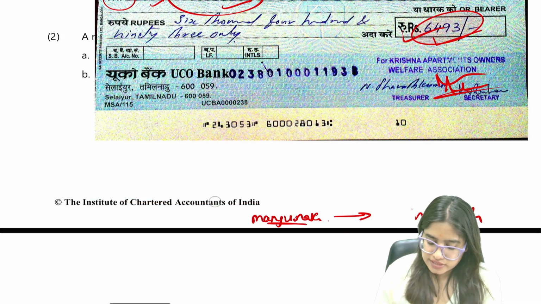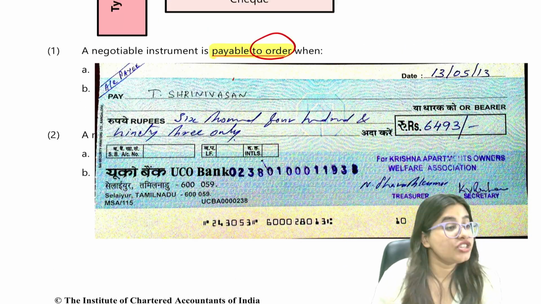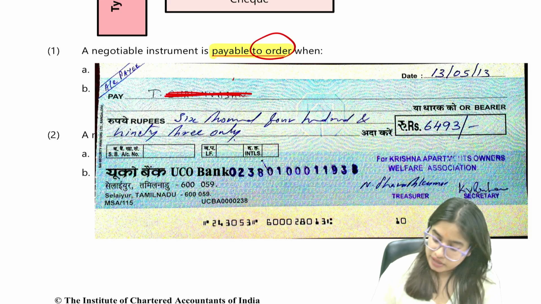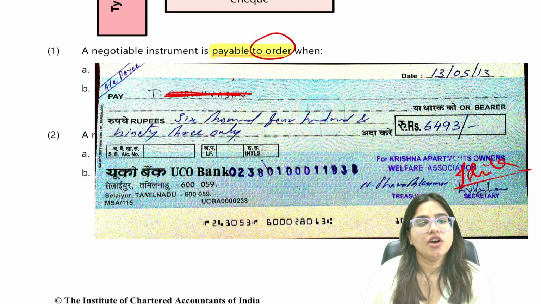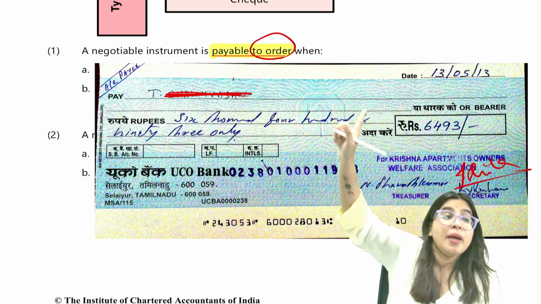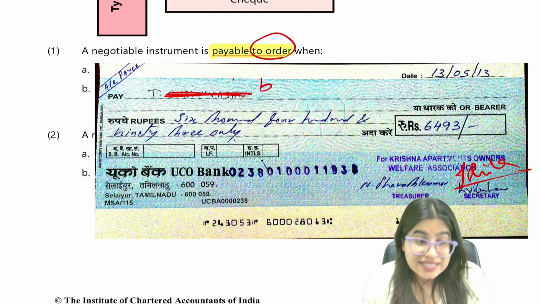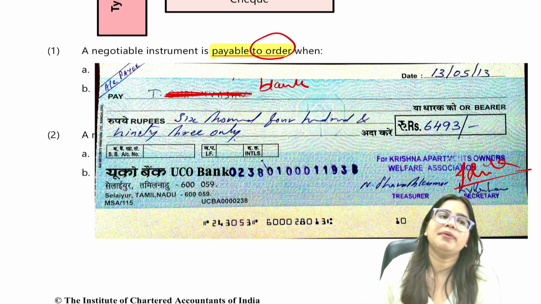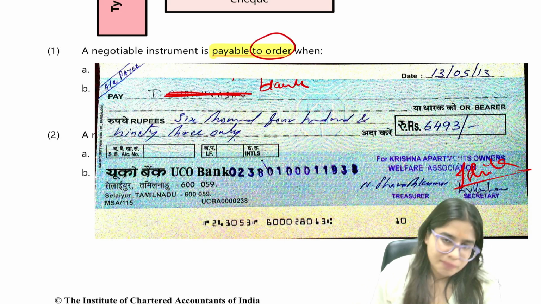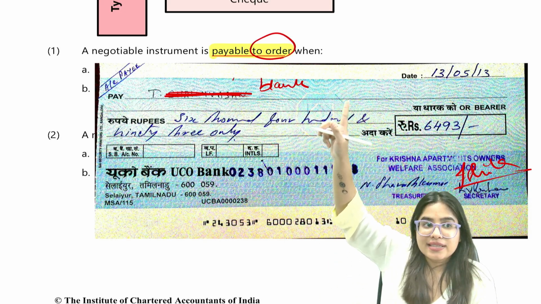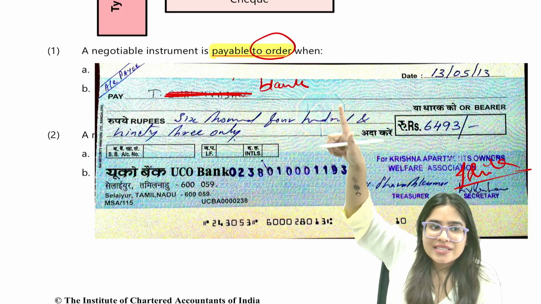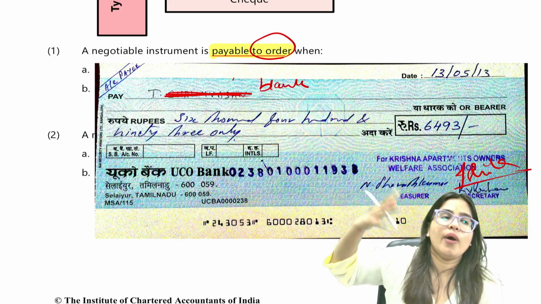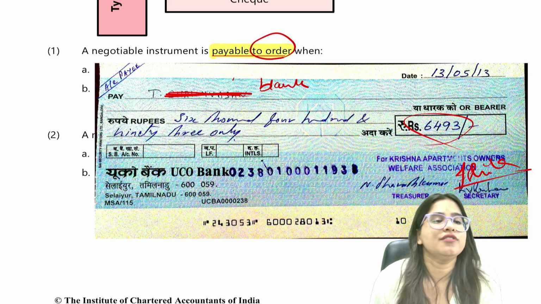Let's take one more example. Let's say I am the owner of this check. I'm making this check. I did not write anyone's name here. It's blank. The only endorsement that I'm doing, I put my signature here, Ishika. No one's name is mentioned. This is also a bearer instrument. Why? Because now whosoever holds this check can get the payment, because the endorsement is in blank. I've simply put my signature here. So now anyone who's holding this check can demand the payment of 6,493.